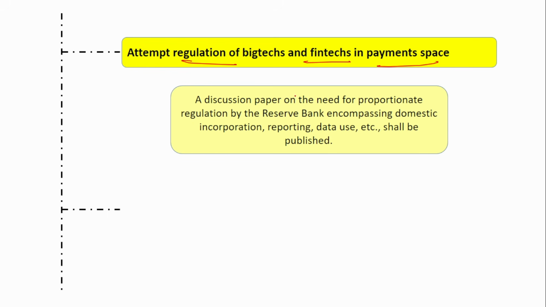Since they are now playing a very vital role, the amount of regulation also should be proportionate to that. Okay. So a discussion paper on the need for proportionate regulation by the Reserve Bank, encompassing domestic incorporation, reporting, data usage, etc., shall be published. Since their importance has been increasing, since their usage has been increasing, the regulation should also be increased proportionately.